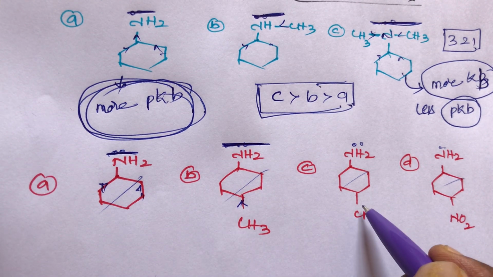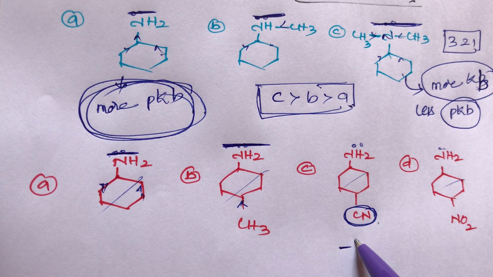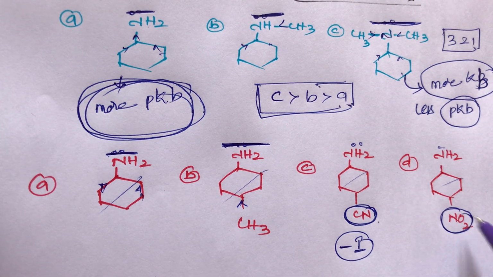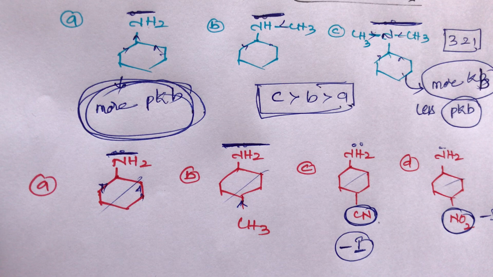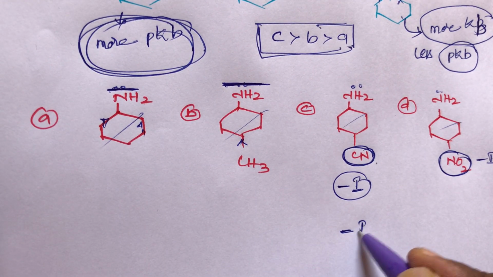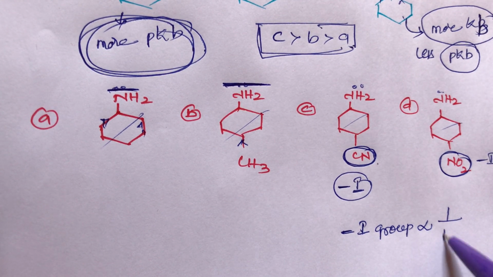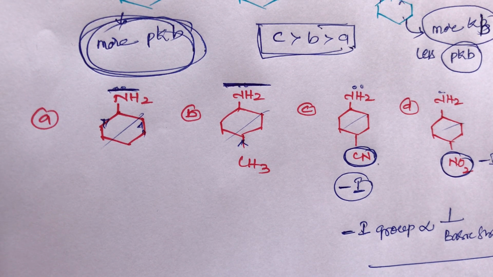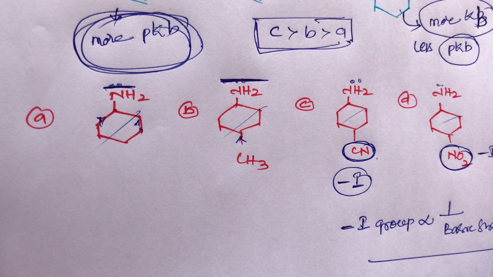And what about this compound here? This cyano group is there. What is the role of the cyano group? The cyano group belongs to minus I. And in D compound also an NO2 group is there, which also belongs to minus I group. Once again, student, minus I groups are inversely proportional to the basic strength.